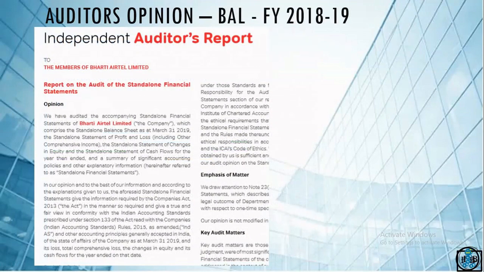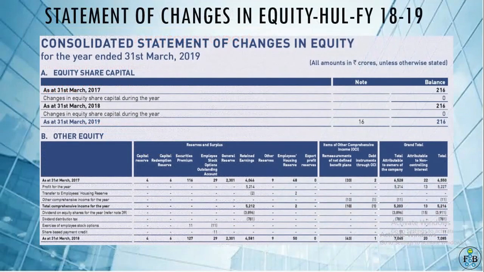Another illustration is about the Bharti Airtel Limited auditors report. In that also you can see the mention of balance sheet, profit and loss, other comprehensive income, changes in equity and cash flows.